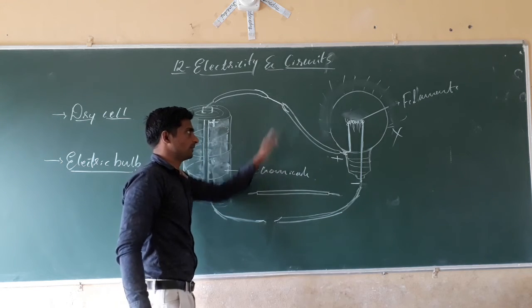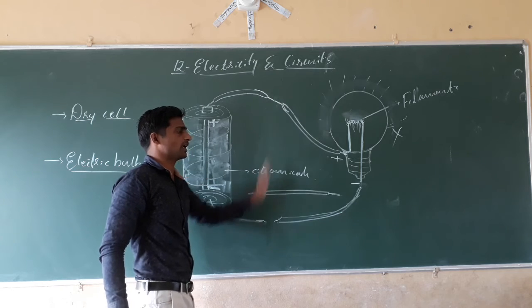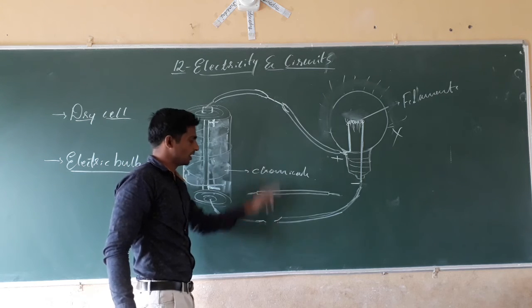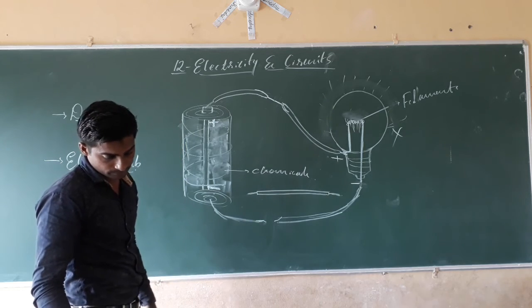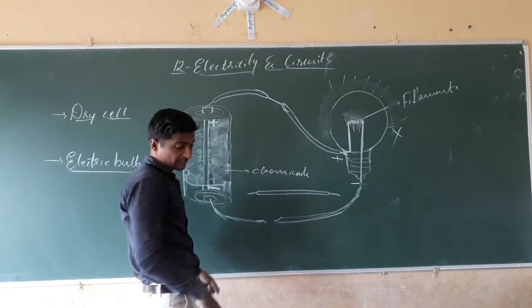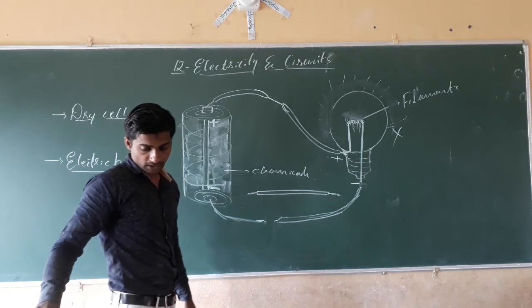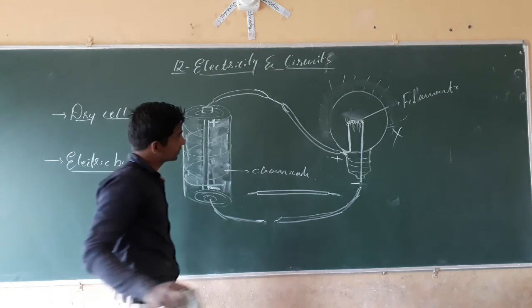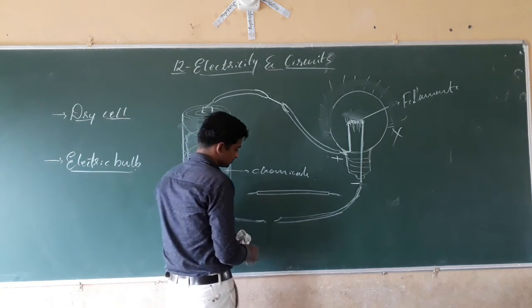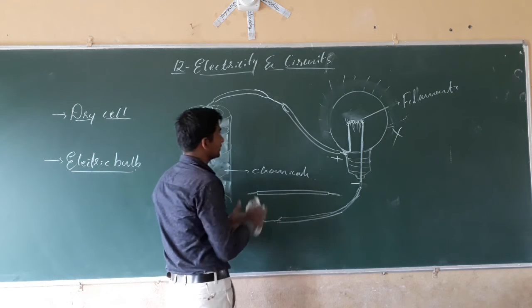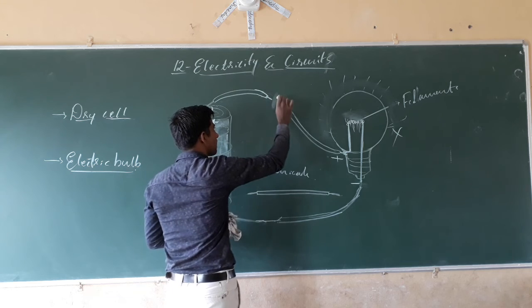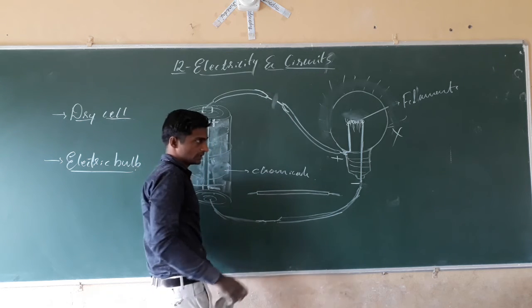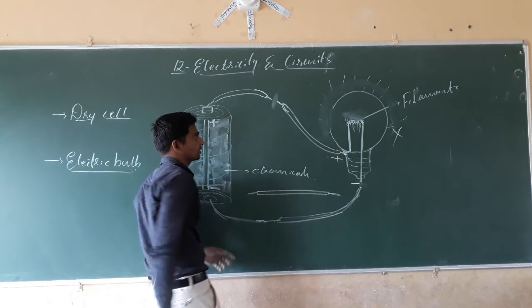In the first situation, what happens? If we cut both the ends, the bulb will not glow. If we cut one end, then also the bulb will not glow. Next, dear students, in the third situation, if we connect here and we remove here, what will happen? Will the bulb glow? No. In such a situation also, the bulb will not glow.